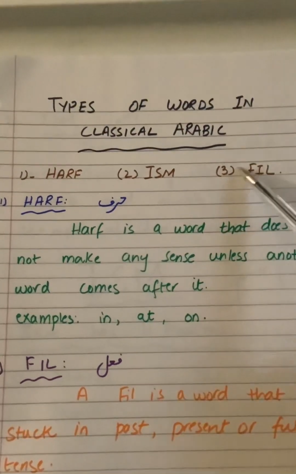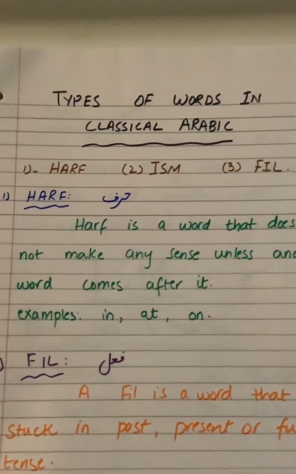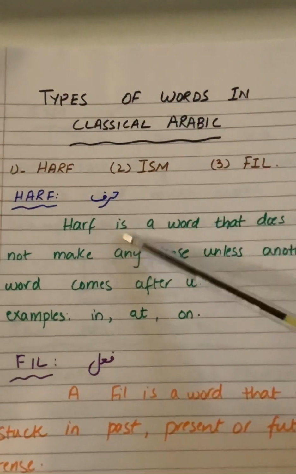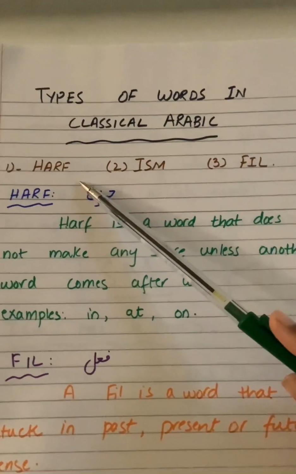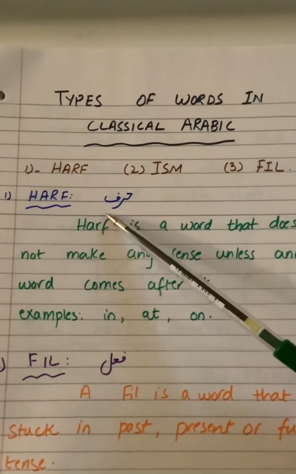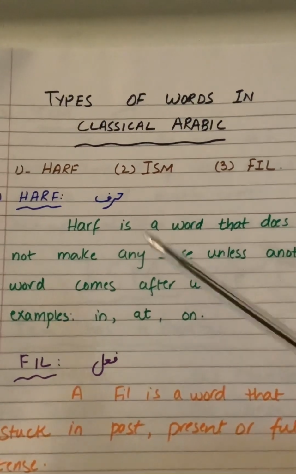The types of words in classical Arabic, the Arabic of the Quran basically: there are three kinds of words in Arabic. It's either a harf, an ism, or a fail. So first of all, let's try to find out what these three types of words are.